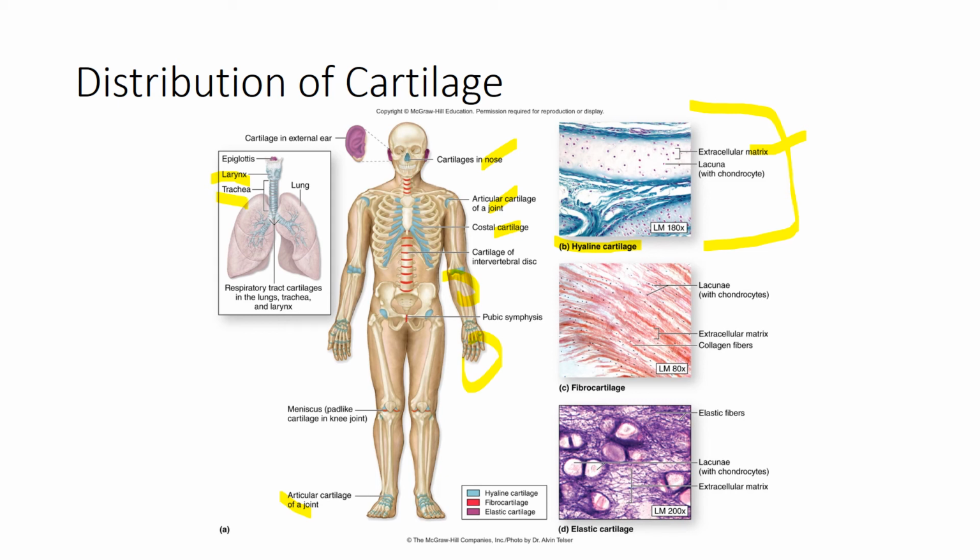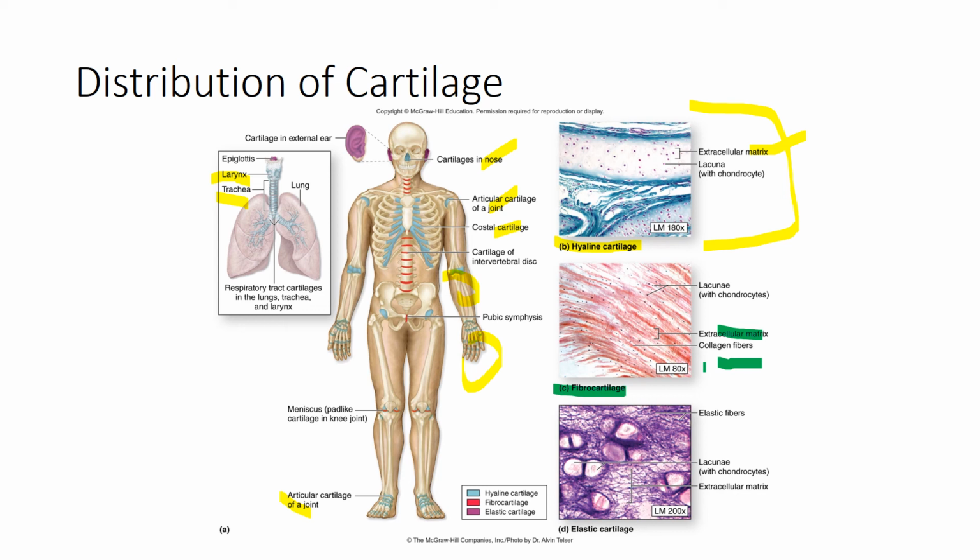Now, the second type of cartilage that we have is fibrocartilage. This is the strongest of the three types of cartilage. For this one, the extracellular matrix is less than that of hyaline cartilage, and the predominant fibers that we find are many different types of collagen, which gives it its tensile strength.